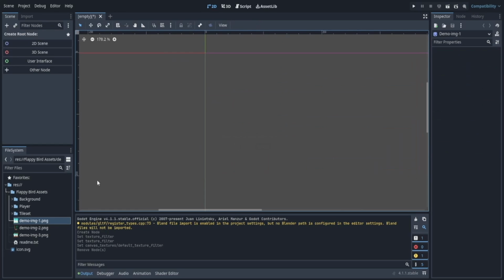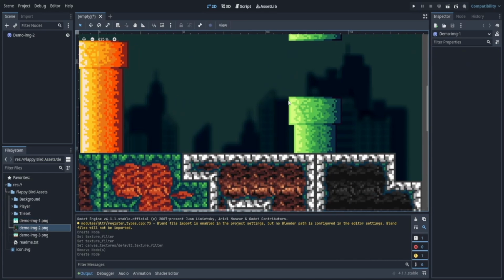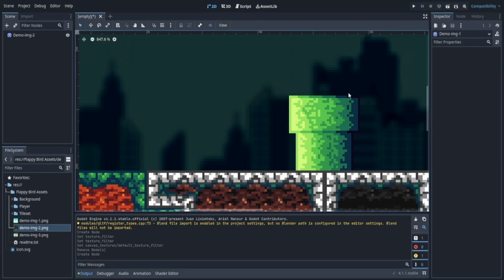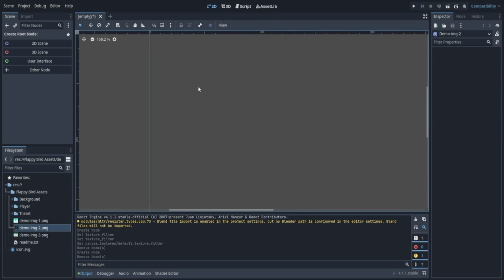Now, the advantage of this is if I delete that and add another PNG, we can see that it is properly pixelated and not blurry. Well, the background is blurry, but that's just how the background is. So I'm going to delete this. And now we have imported our assets and we have set the project setting.